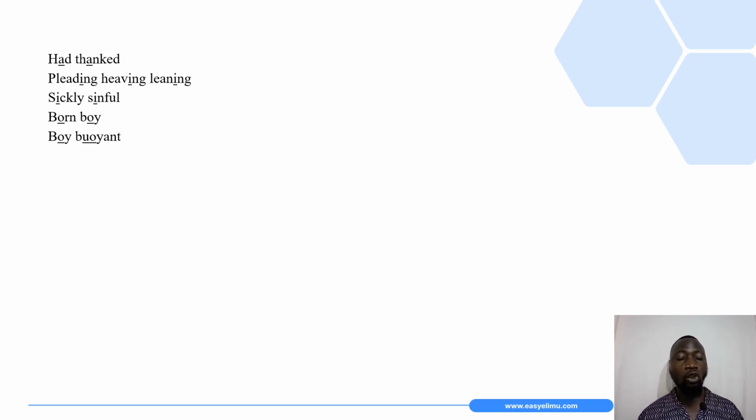Then on to the next, we have filth, sickly, and sinful. Again, there is the vowel sound E that is repeated. There is also a pair of words, born and boy. In born and boy, we also have the vowel sound O that is repeated. And lastly, looking at the last pair, boy and buoyant, we also have the vowel sound O that is repeated.